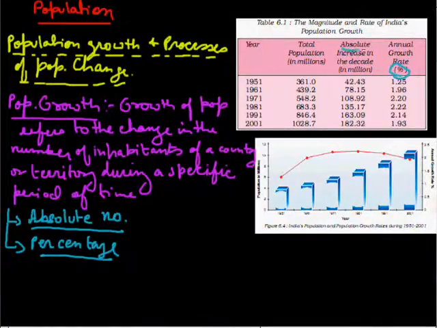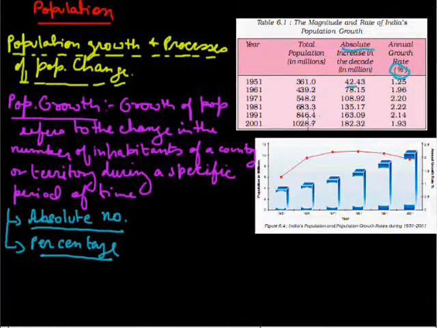As you can see here, this is the absolute increase in population in numbers. The total population in this year was 36 crore, which increased to 46 crore. So the absolute increase is 10 crore, and in percentage it is 1.25% increase or growth in population.